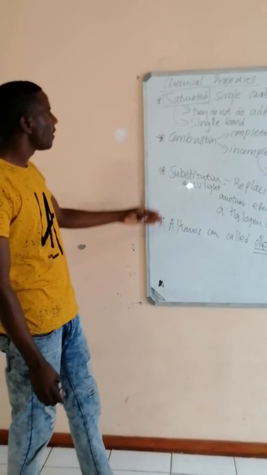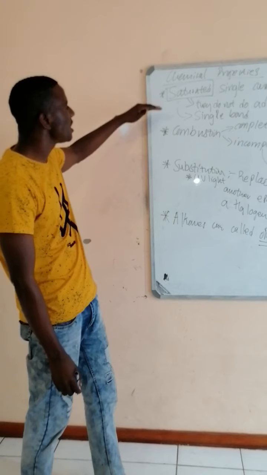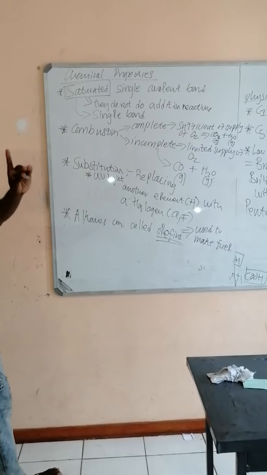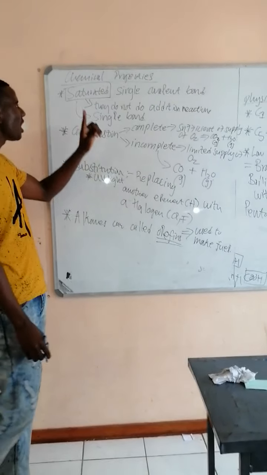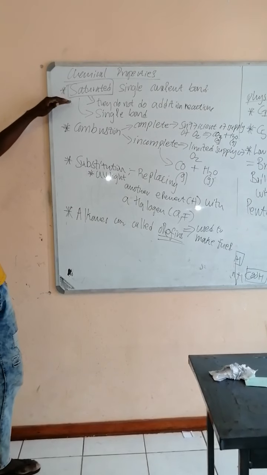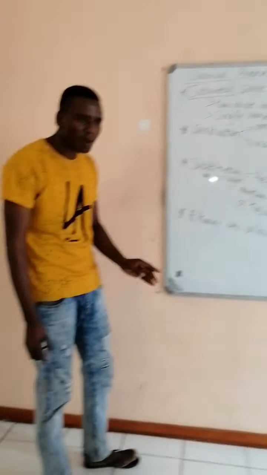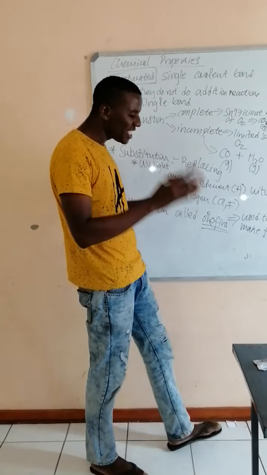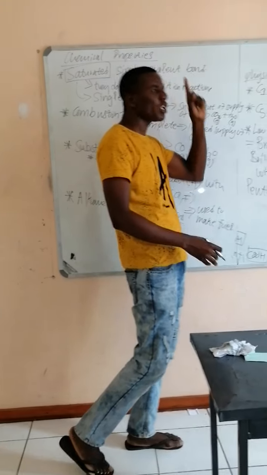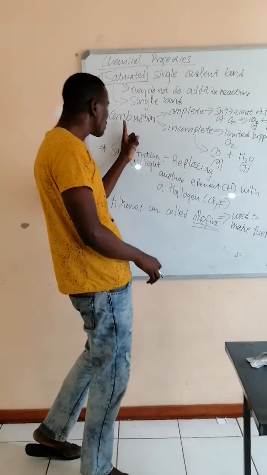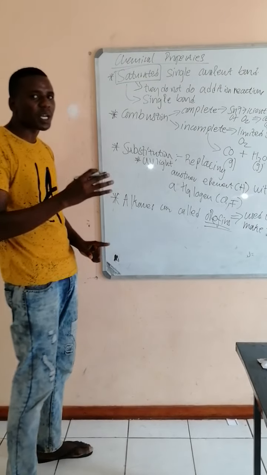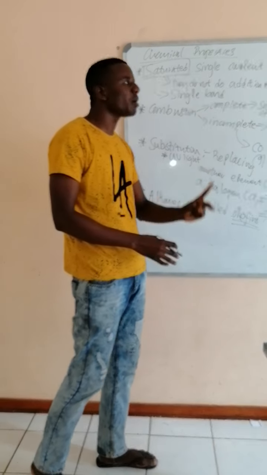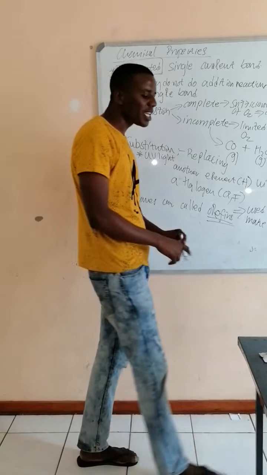And what I want you to also understand is that these reactions are dependent on one property. The property is that they are saturated hydrocarbons having a single bond, and they cannot do addition reactions, and they can only do substitution reaction and combustion reactions. So there are only two types of reactions that we can talk about when it comes to alkanes.